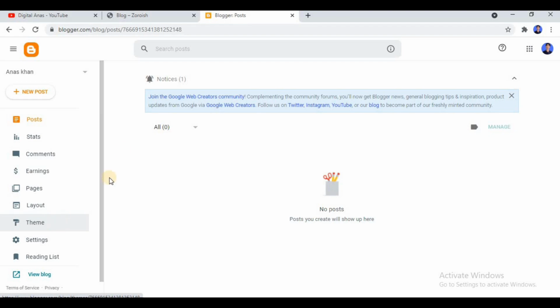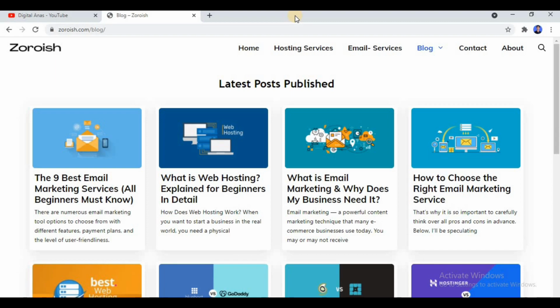Now after doing that, all you need to do is simply put more and more blog posts. You can put 30 to 40 blog posts to take approval fast, and if you want to put more blog posts, you can do this. But wait, my dear friends, you don't have to write blog posts on your own. What you need to do is just simply copy and paste. Now what do you think?